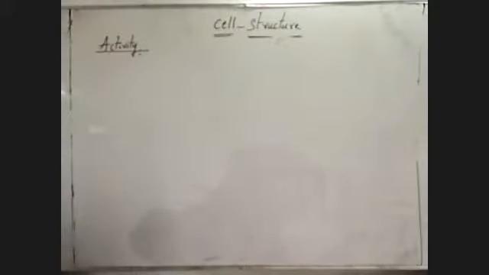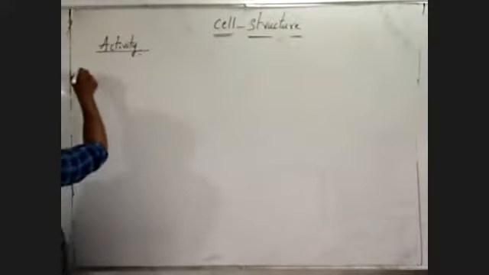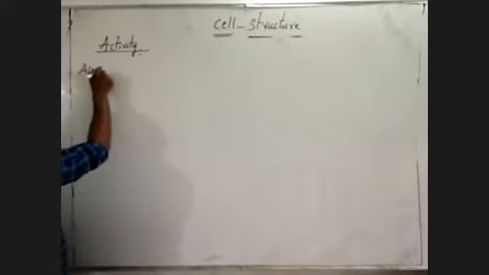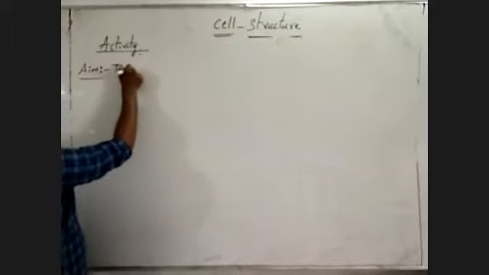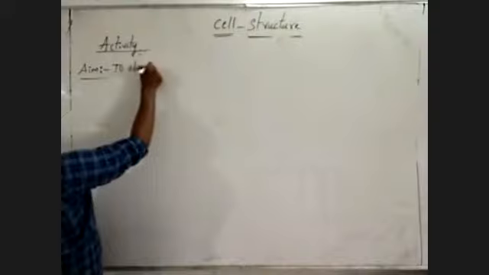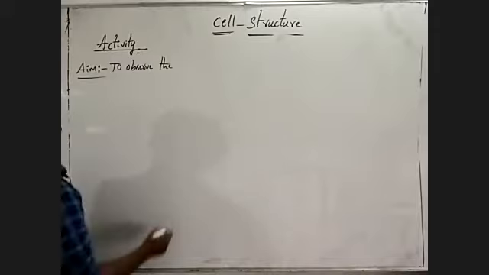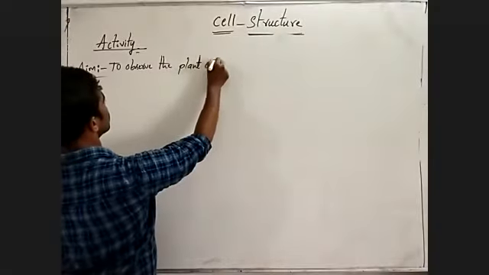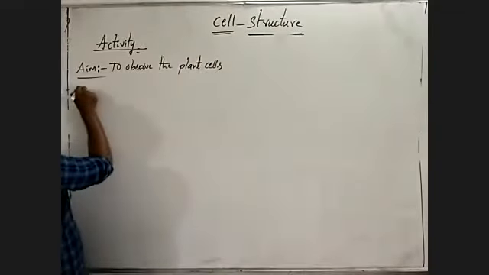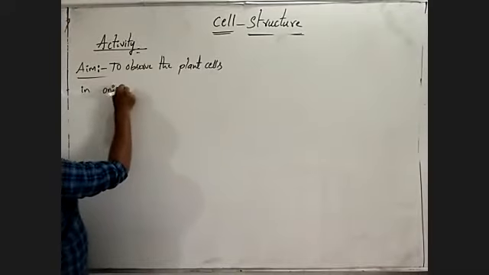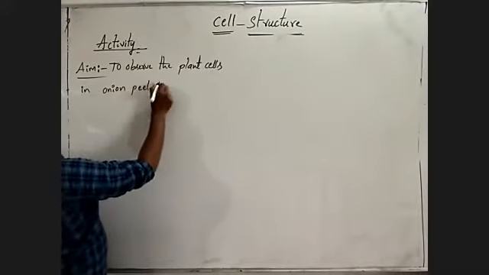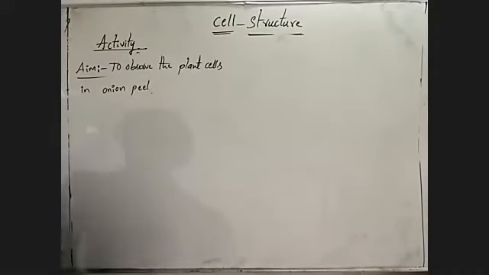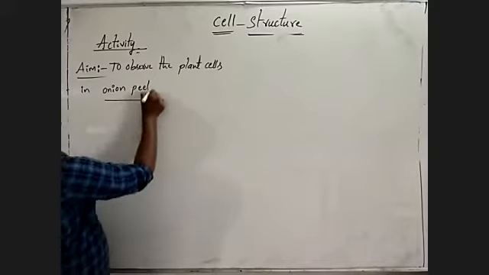Let us do another activity. Here the aim is to observe the plant cells in onion peel.